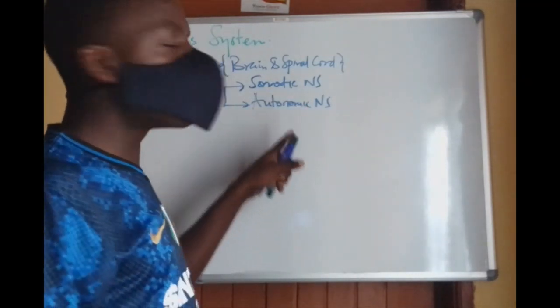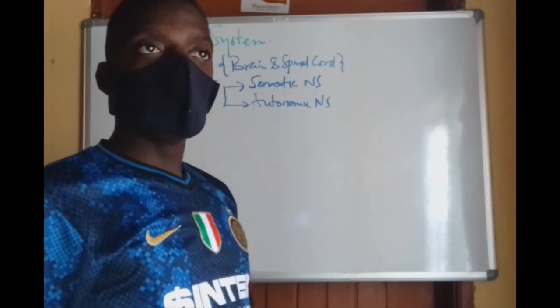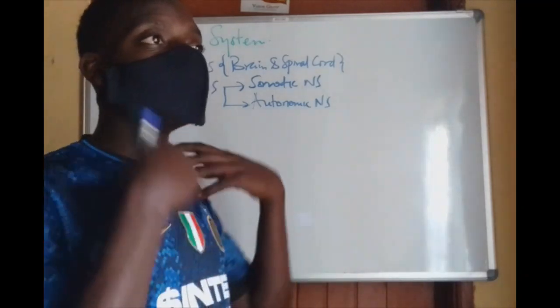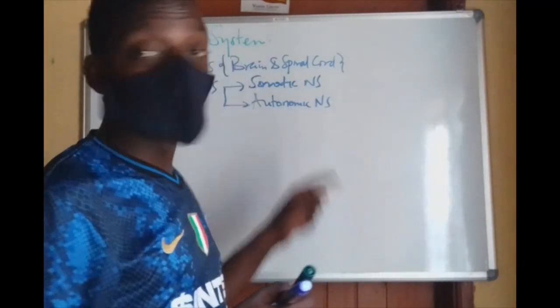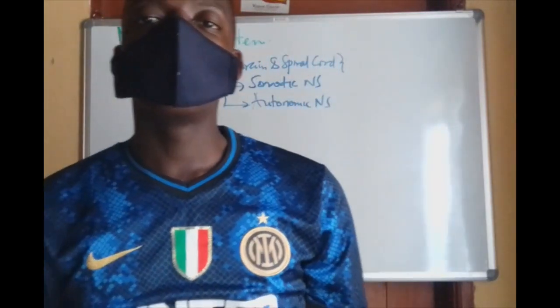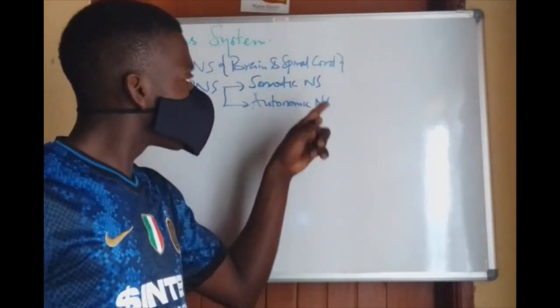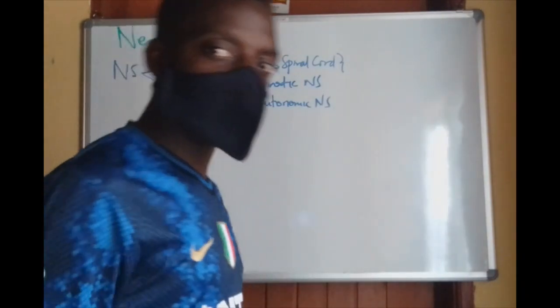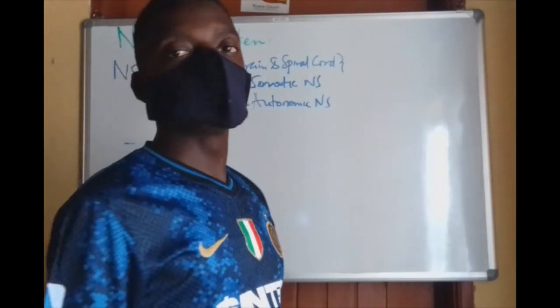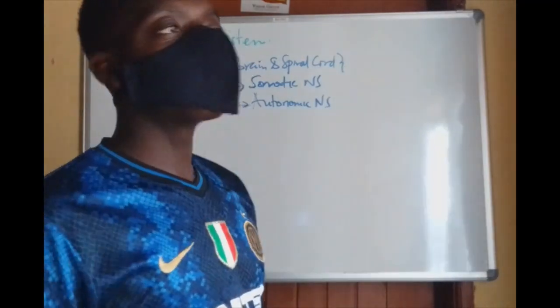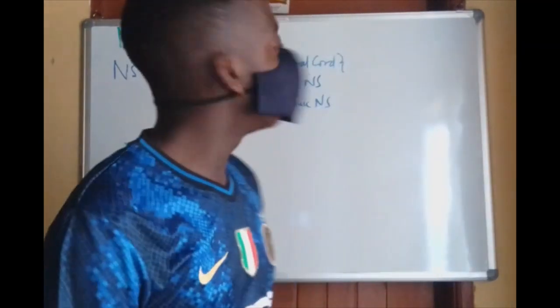the autonomic nervous system will be innervating, or getting sensory information from and sending motor information to, the viscera. Visceral organs: I talk about the heart, the intestines, the gastrointestinal system, things like the lungs, the liver, and many others. Anything which is not viscera and is on your body is supplied by the somatic nervous system. And this one, you can talk about the skeletal muscles, the skin, cutaneous innervation,